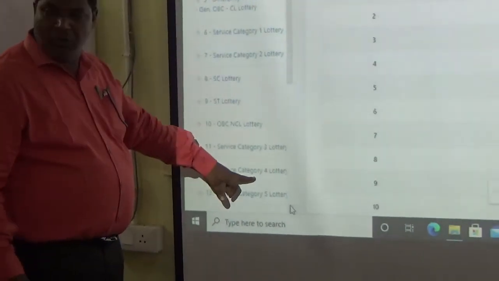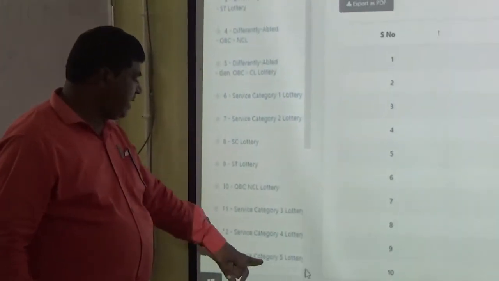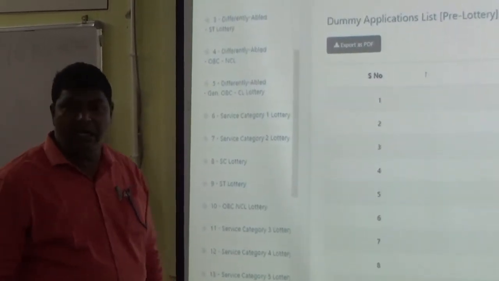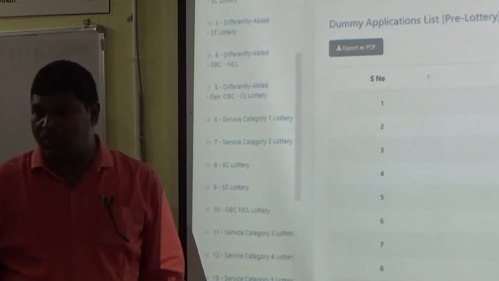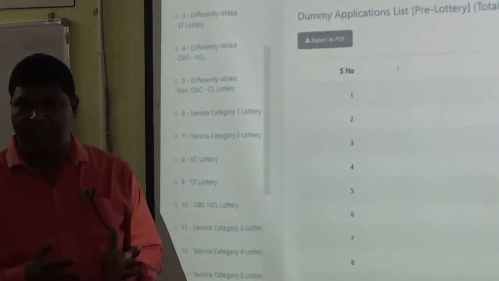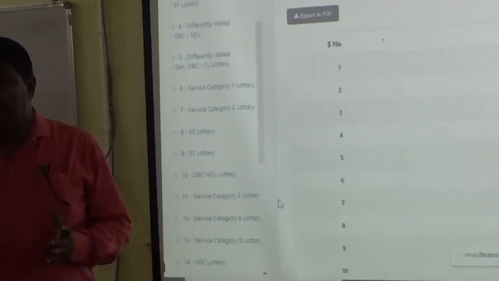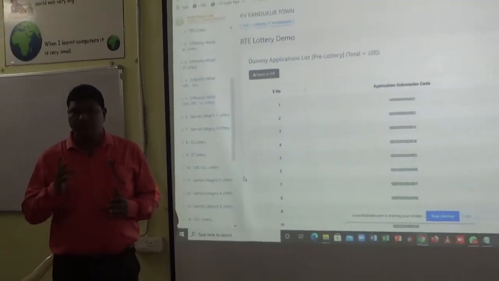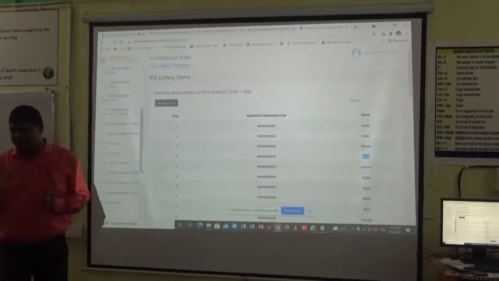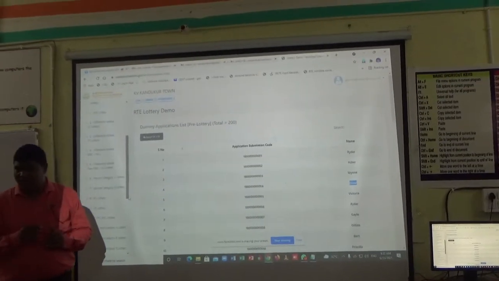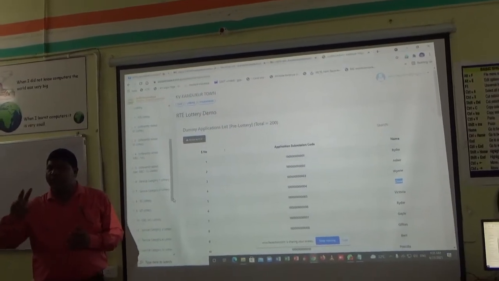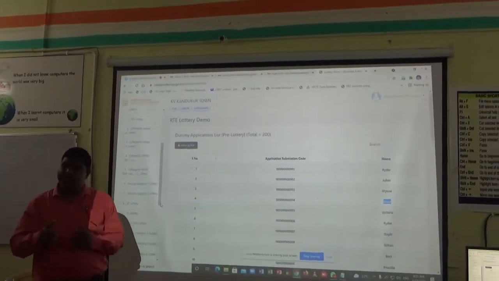Then service category 4, anybody is there. Service category 5. With this one more: single girl child lottery. This is over and above. Over and above means above 40. Our cap is 40, and 2 admissions will be given. Single girl child means only one girl will be there. Suppose twins are there, single girl children, twins. In one birth, the mother got 2 children. Admission will be considered for both.